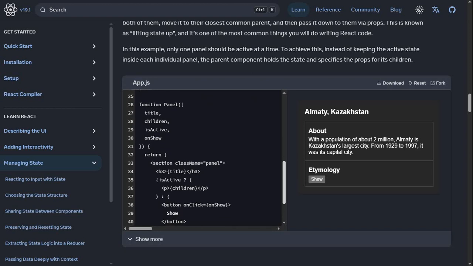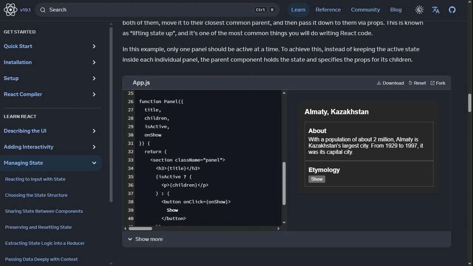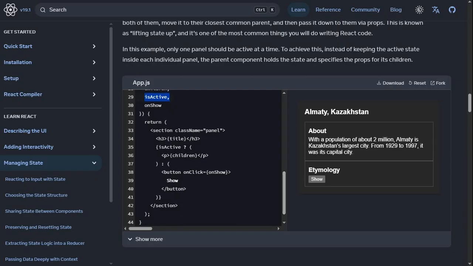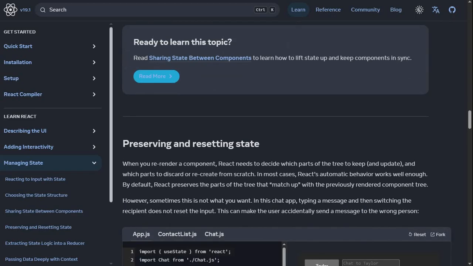Okay, we have the panel. In the panel we pass on title, isActive and children. So return: if it is active, we want children. If it is not, show the button. Okay, moving on. Preserving and resetting state.